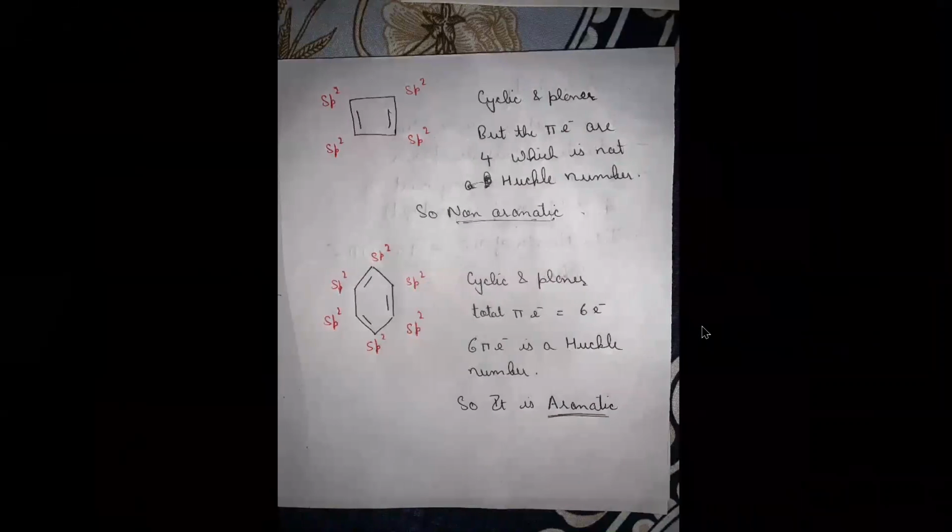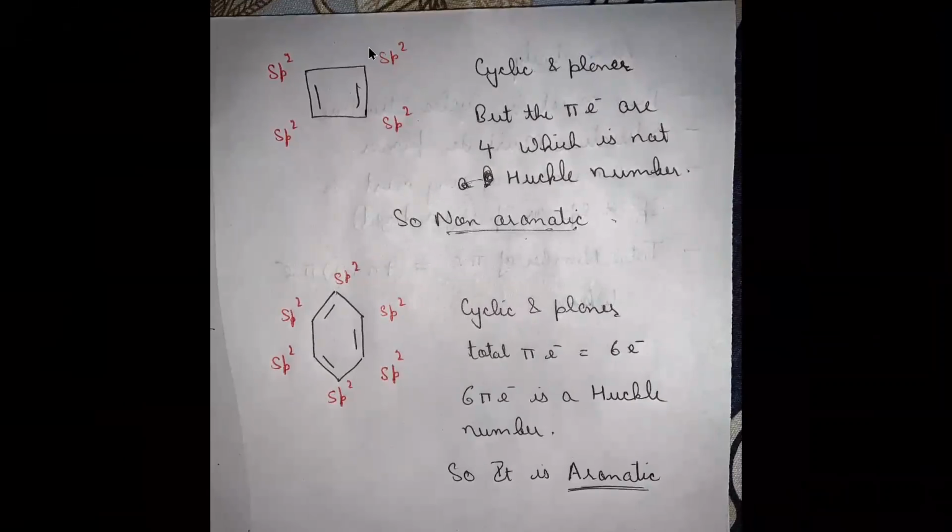There are some more examples. In this example, there are 4 carbon atoms and 2 pi bonds, which means each carbon atom is sp2 hybridized. This structure is cyclic, this structure is planar, but the pi electrons are 4 only, which is not a Huckel number. That's why this structure is non-aromatic.